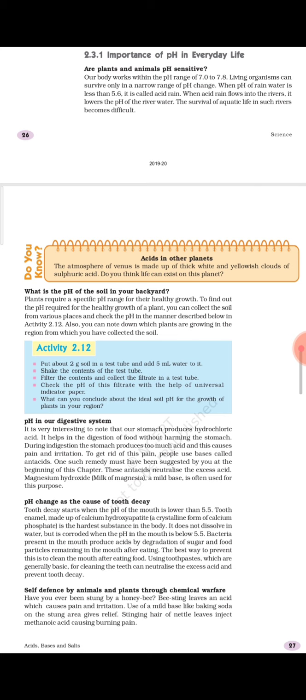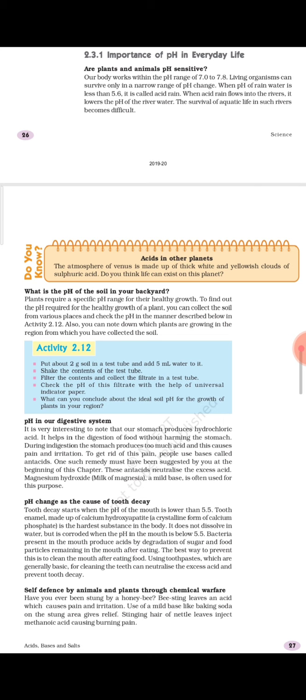So we are using a mild base, and one of the best mild bases which we can use in such a condition is milk of magnesia, as it is mild as well as not harmful for our body. So milk of magnesia is one of the most commonly used anti-acids. Now you can also find some questions based on this particular topic, pH in our digestive system.